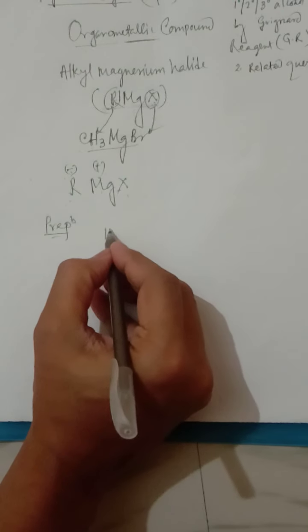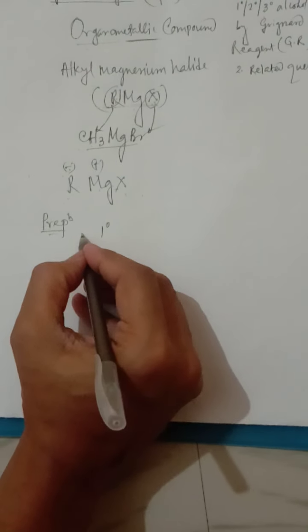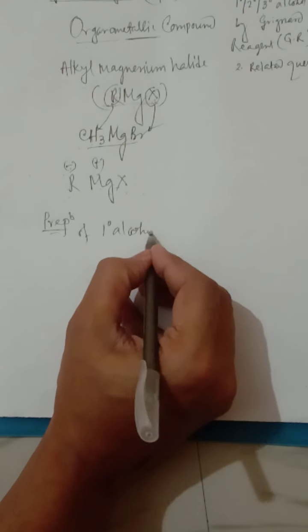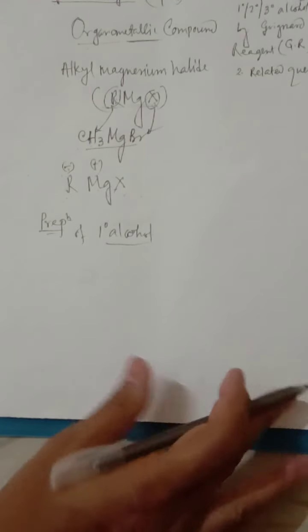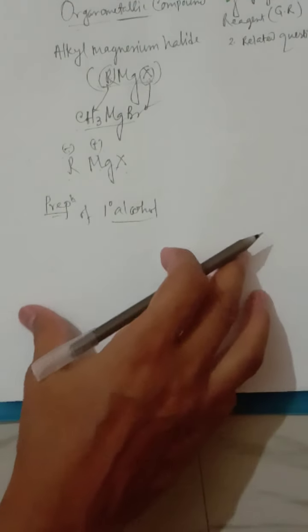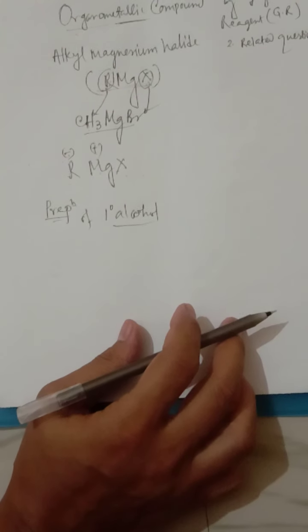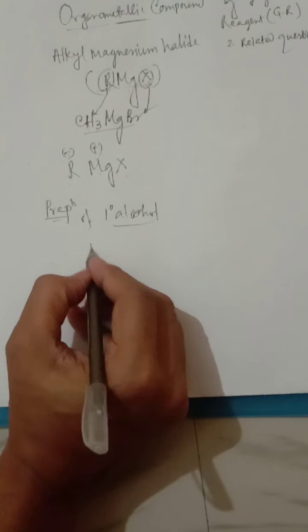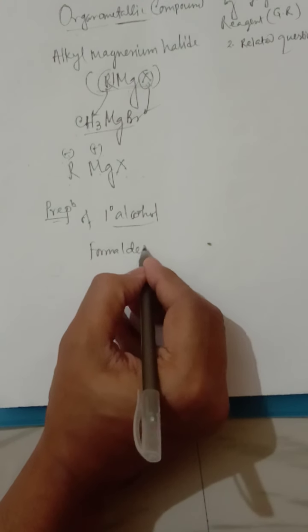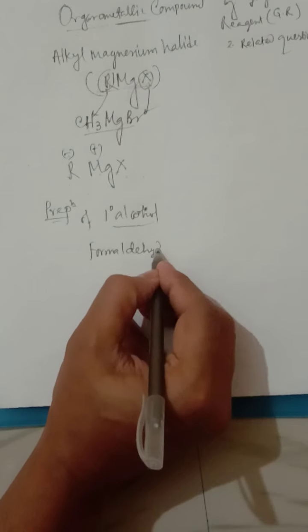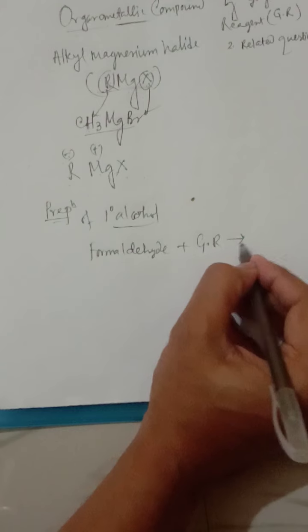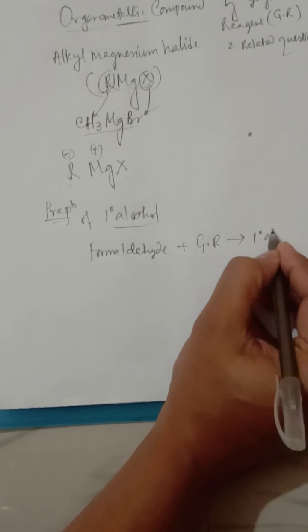Now, moving to the preparation. First of all, preparation of 1 degree alcohol. How can we prepare 1 degree alcohol? Mind that 1 degree alcohol can be prepared by using formaldehyde. If formaldehyde is used with the Grignard reagent, we can prepare 1 degree alcohol.